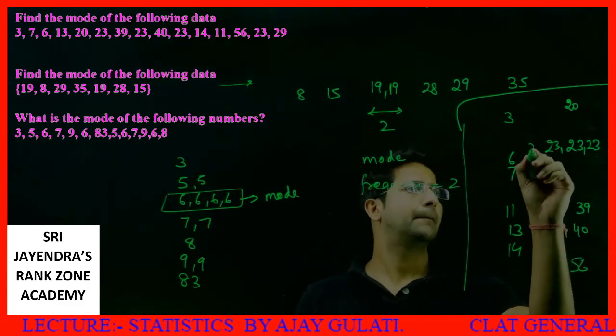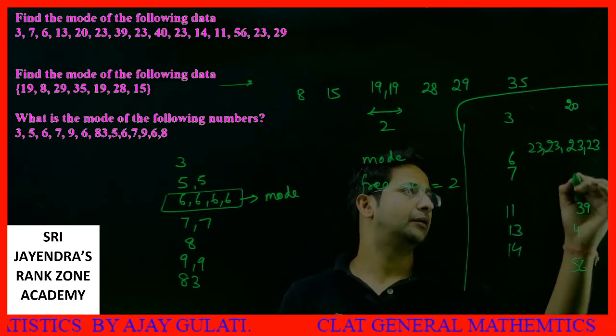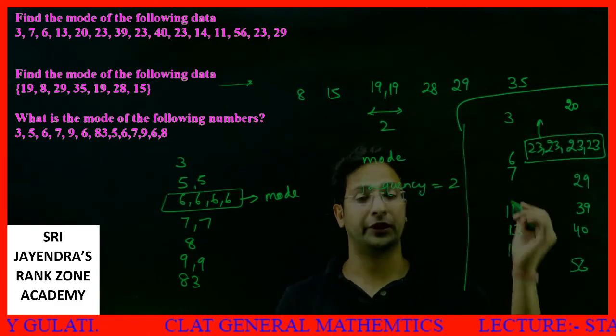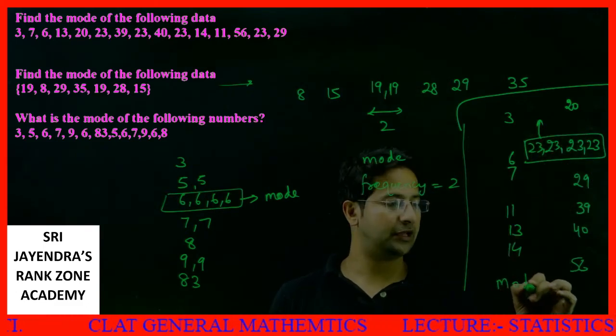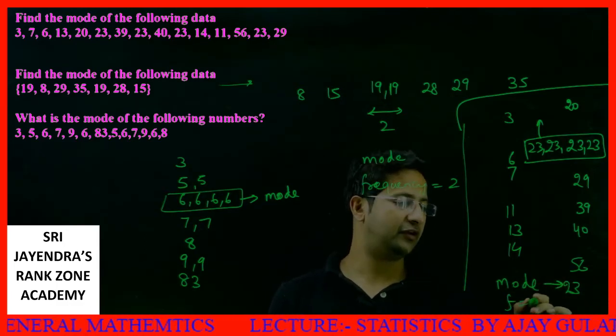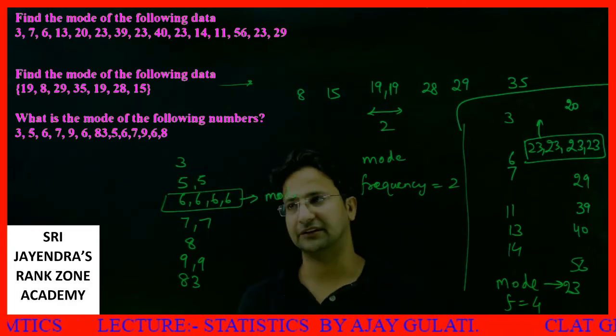In the last we have 29. So what do I observe? I observe this value has been repeated 4 times. So in this particular case, what is our mode? Our mode is 23 with a frequency of 4. I hope you have got this concept.